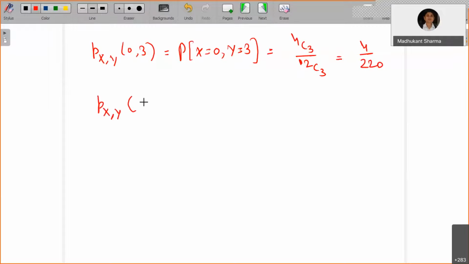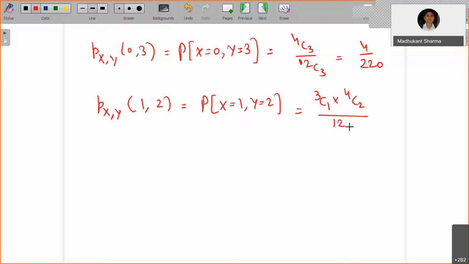So here, let's say x equals 1 and y equals 2. So probability of x equals 1 and y equals 2. They are simultaneous events, okay. So out of 3 new, 1 is coming, and out of 4 used, 2 are coming. So divide by 12 choose 3. That's going to be 3 times 6, that is 18, divided by 220, and so on. Okay, right. So what you obtain is as the following.